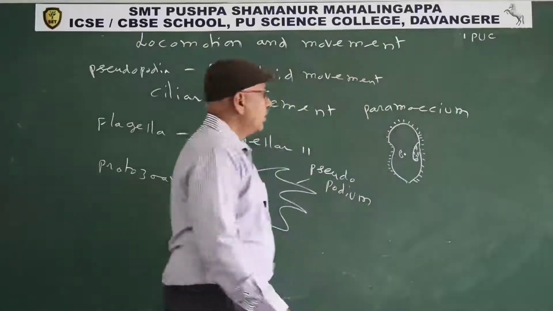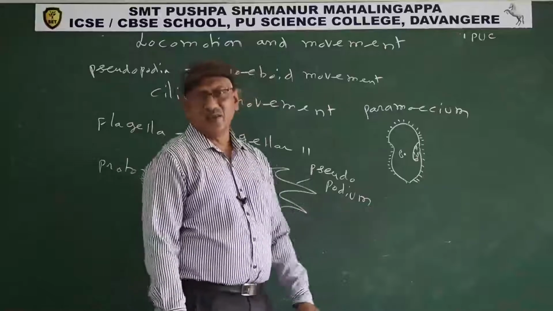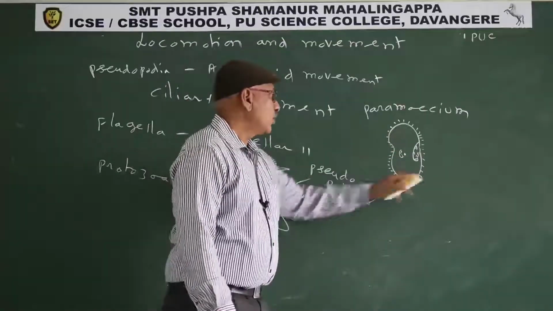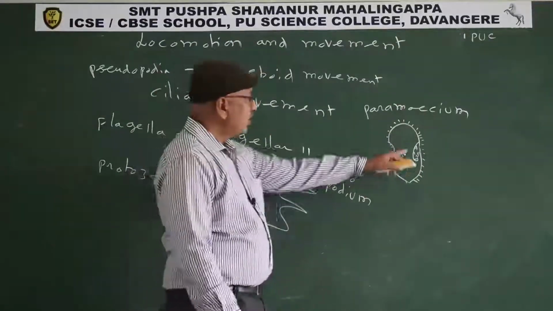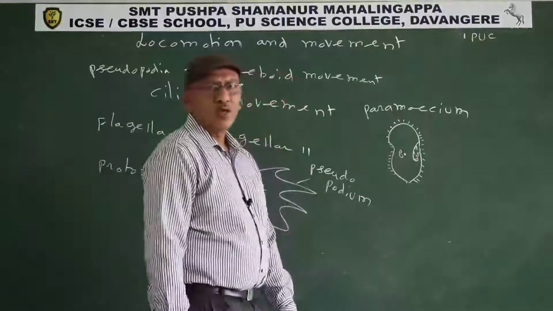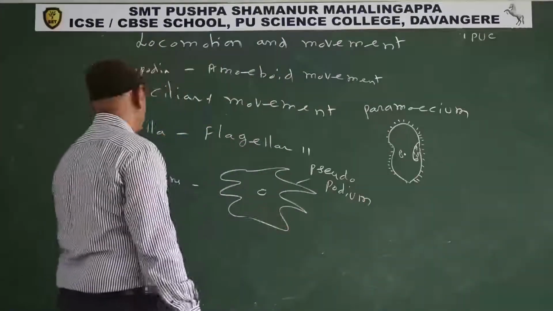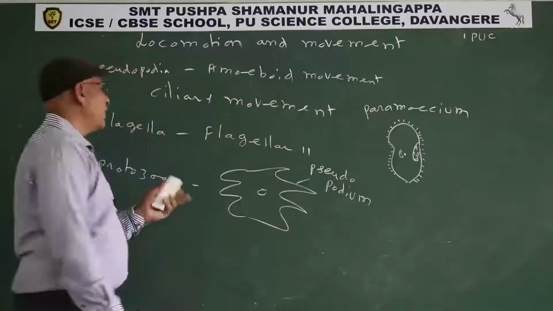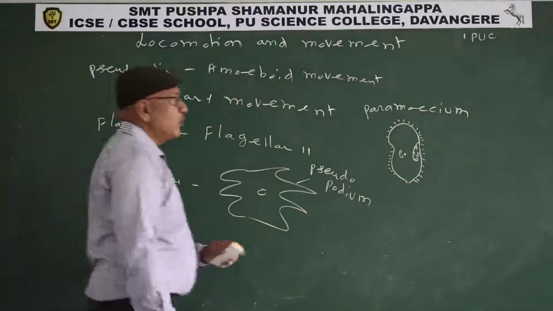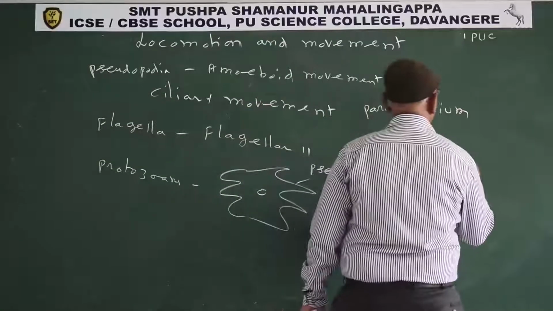The protozoan Paramecium contains cilia, known as a ciliate. So the cilia help in locomotion. The cilia present in the oral groove help in food capture. So example paramecium. Next one, locomotion by flagella is known as flagellar locomotion. Example euglena.